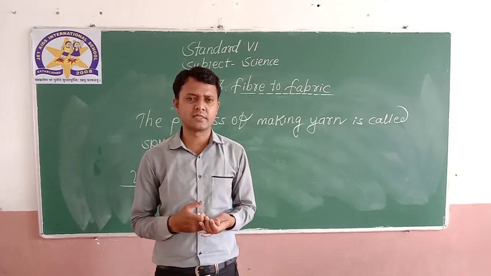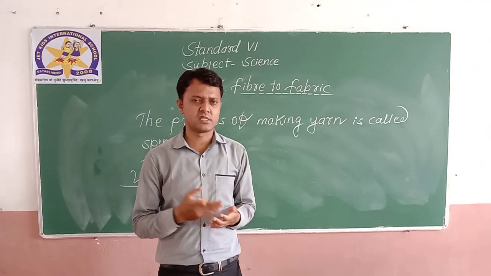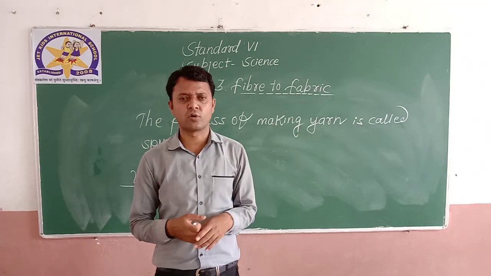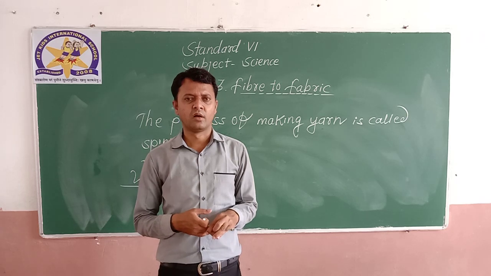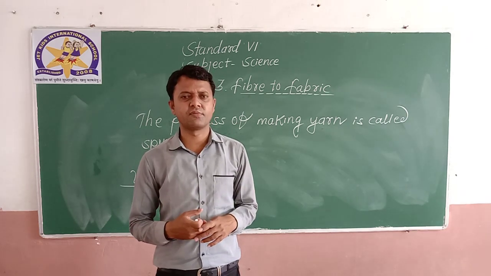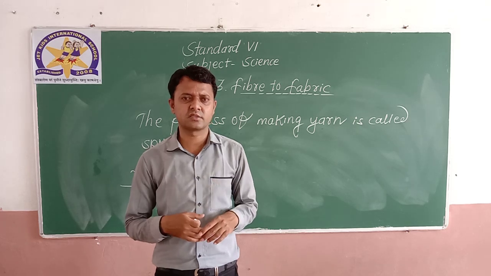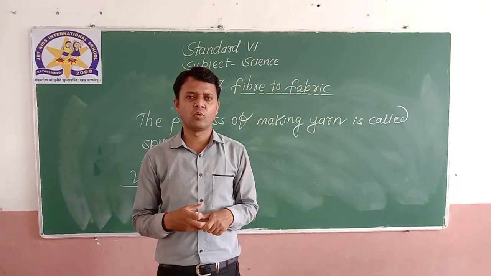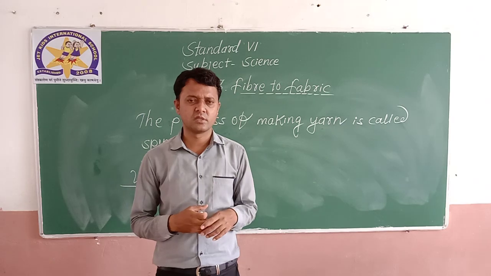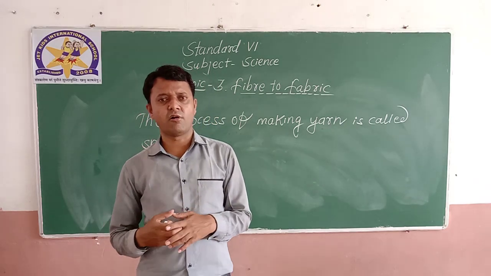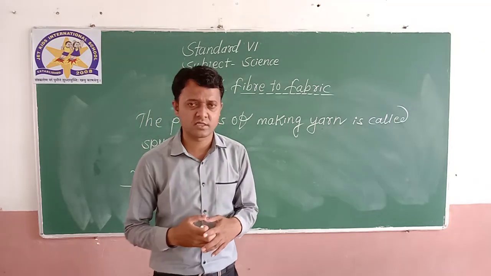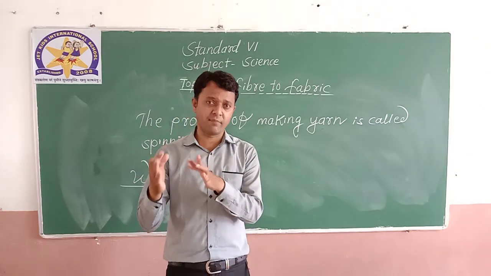Nothing new in this chapter. Go through the lessons. Some important topics I have already explained. Go into detail with fibers, natural fibers, man-made fibers, each example. Go through the procedure of cotton balls. Go through how we get jute fiber from jute plants.